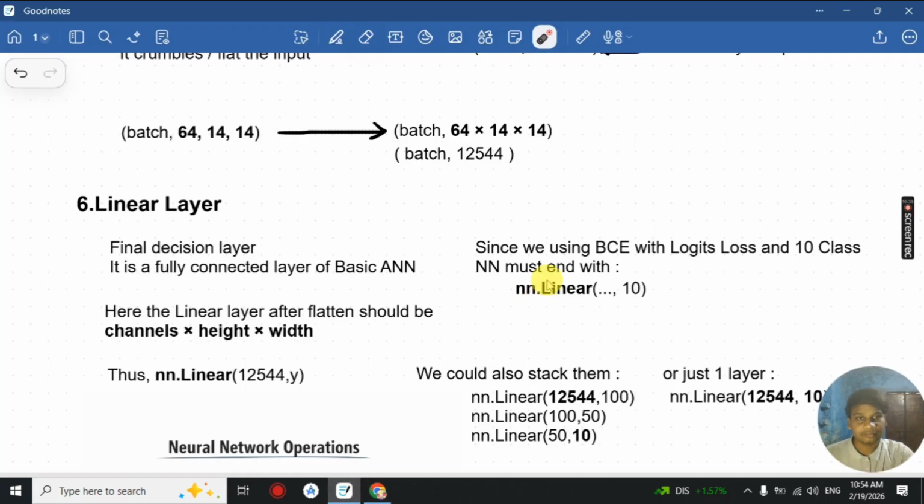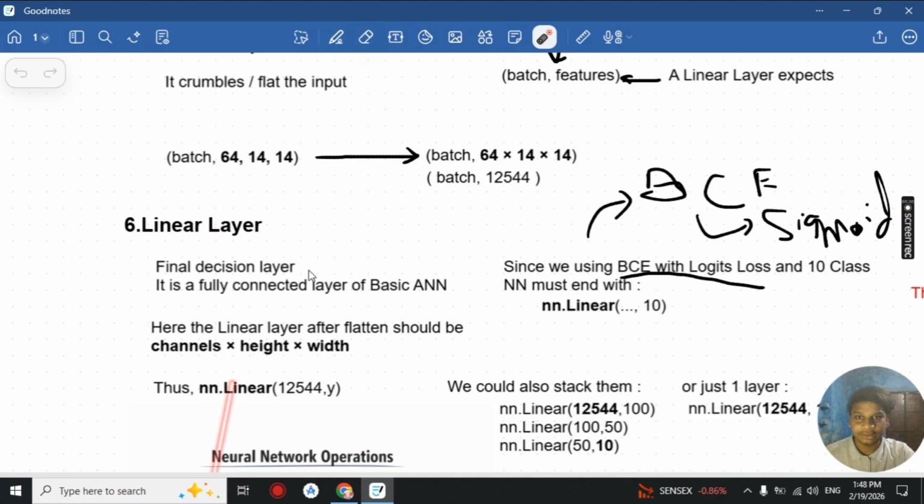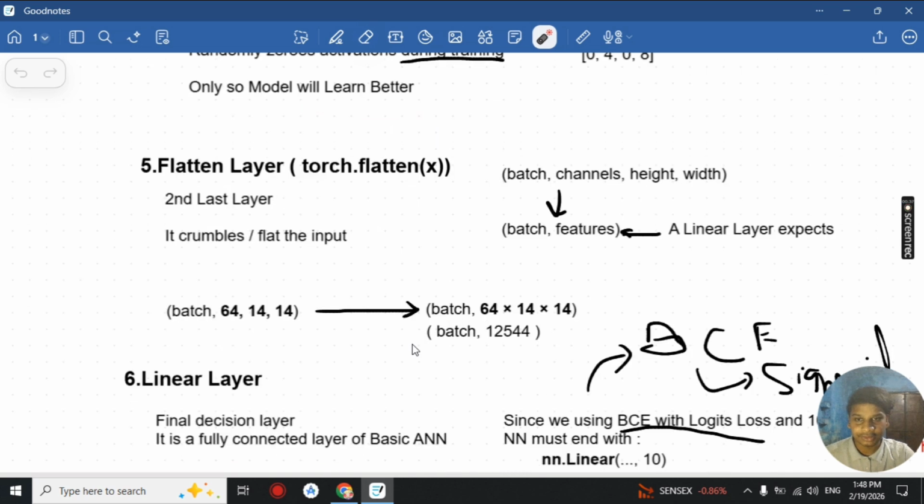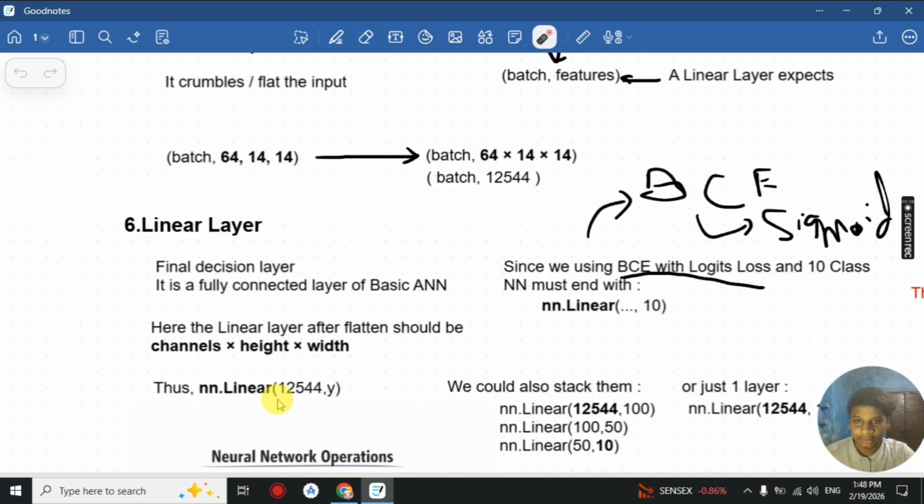Okay, so our linear layer should always end with our 10 value. Now the next question is: how do we determine the nn.Linear in_features here? You must also keep in mind the torch.flatten here. The nn.Linear input size comes from the channels, height and width multiplication of our incoming tensor. So basically, this comes from the torch.flatten layer only.